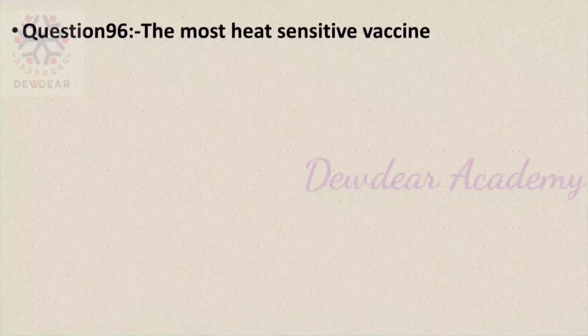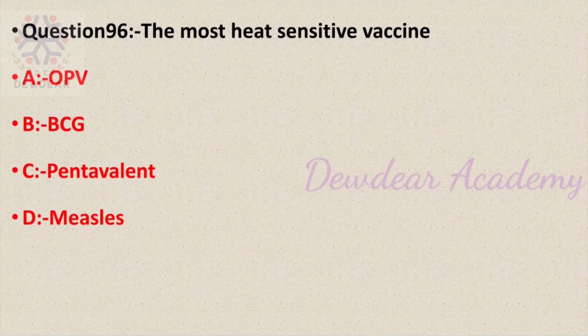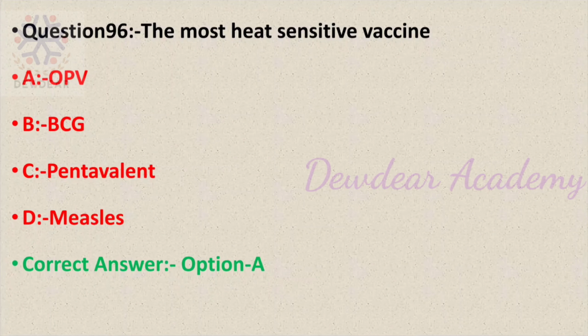Question number 96. The most heat sensitive vaccine. Options: OPV, BCG, pentavalent, measles. The correct answer is OPV. That is option A, OPV is the most heat sensitive vaccine.